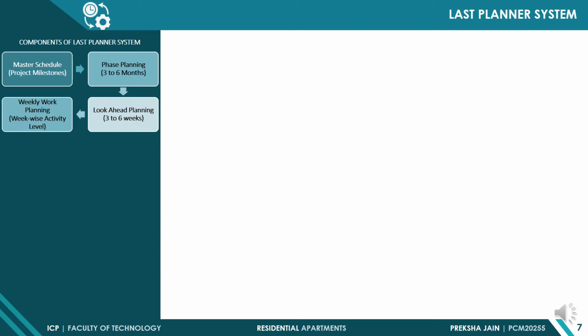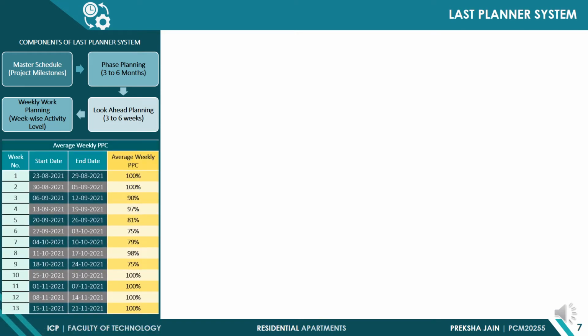a weekly work plan at activity level by taking commitments. To understand the application of the Last Planner System, LPS PPC tracking was carried out for two phases of the project life cycle, design and execution. In the design phase, LPS tracking of the design schedule, where design consultants model various elements and services of the real-life project, was done for 13 weeks of the semester on software called Visilin. Average weekly PPC for 13 weeks is also tabulated.